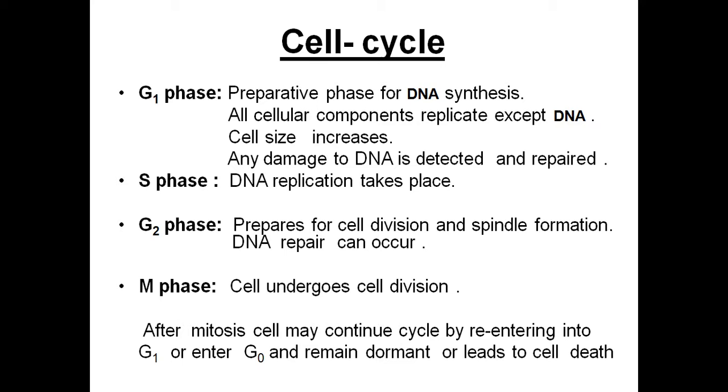When the cell exhausts with repeated cell divisions, it enters into a phase called G0 phase instead of entering G1 phase. G0 means that the cell has entered into the apoptosis phase or cell death phase, or it may remain dormant also, or leads to cell death when it enters into the G0 phase.